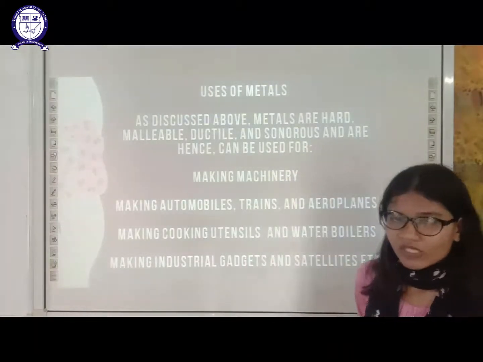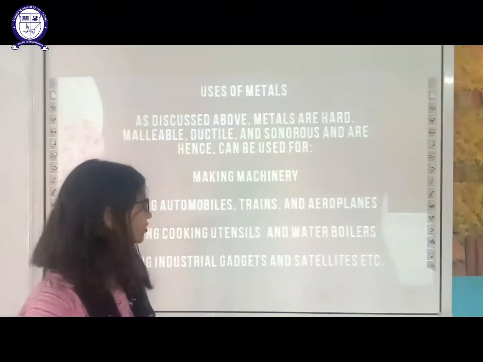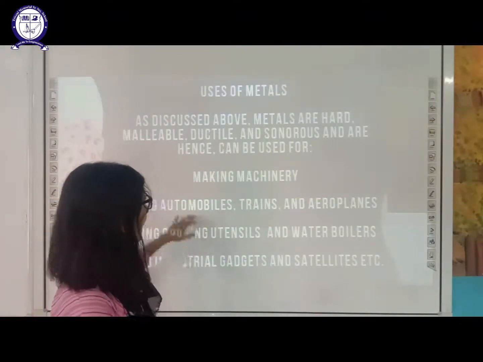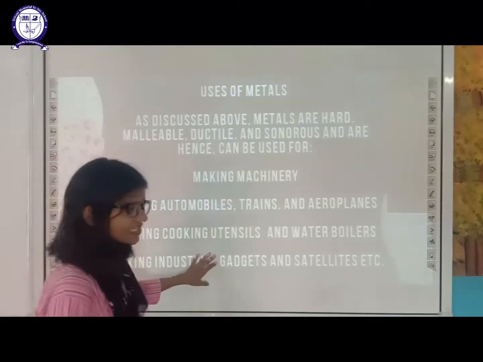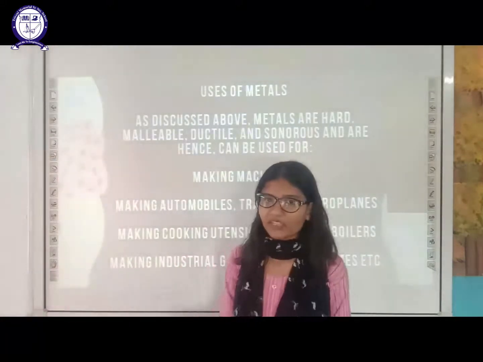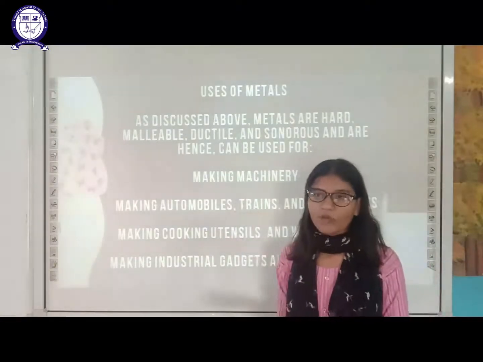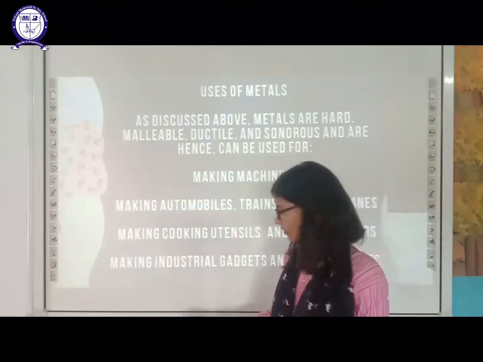So they can be used in heating devices also, plus making cooking utensils, water boilers, and we can use them in making gadgets, satellites, etc. Everything depends on metals. Even the economy of any country will depend on the amount of metal they have.